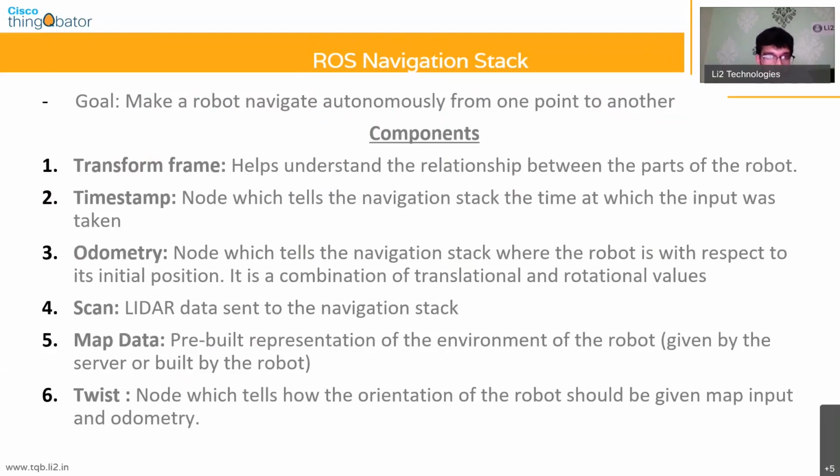So the first thing is the transform frame, and then you can compute the transformation matrix between the various coordinate systems that you have in your model. Second, we go to the timestamp. The timestamp tells the navigation stack the time at which this input was taken. You will have a continuous stream of data coming from the various sensors embedded in your system. So you need to know when you got a certain segment of data, so that you can map that segment of data to a particular position in space.